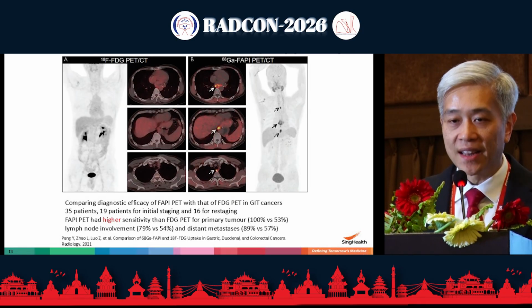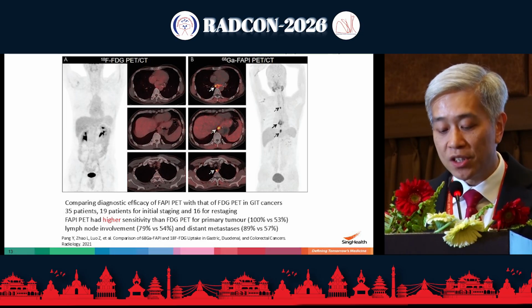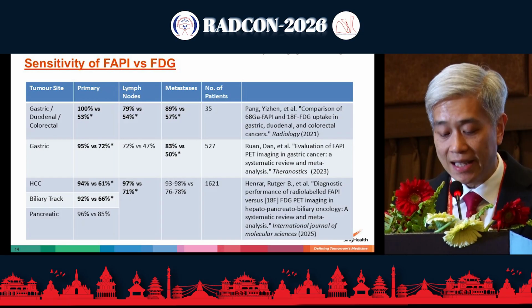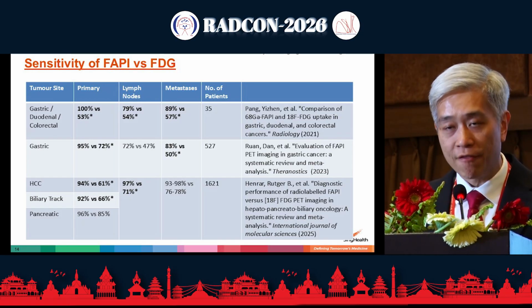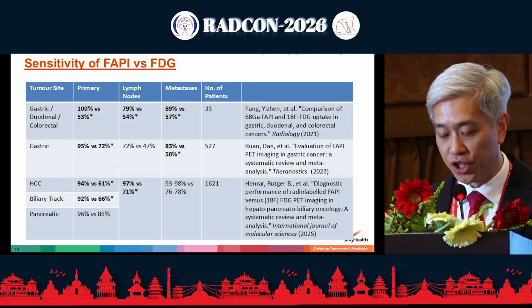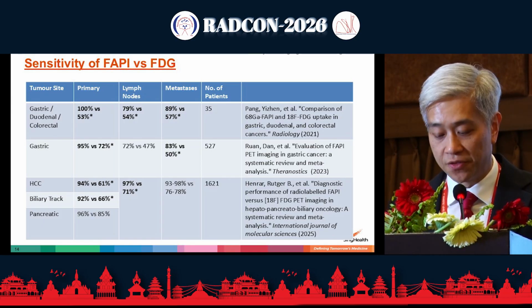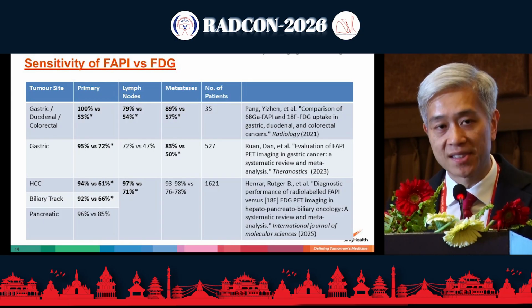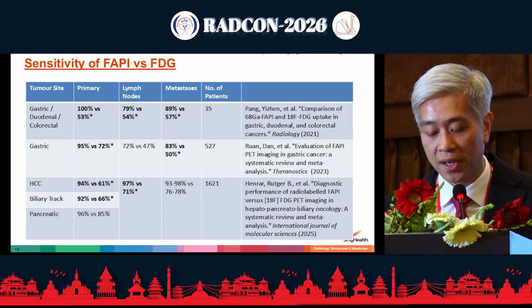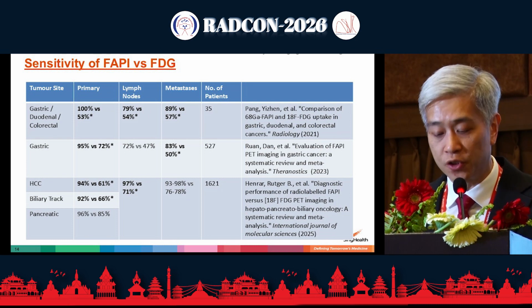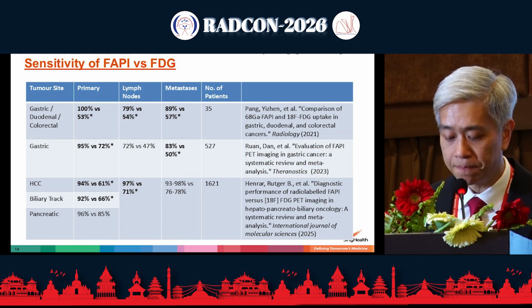So beyond just showing you images, I think there have been increasing studies demonstrating higher sensitivity in larger groups of patients. So for example, in this study that was also again published in Radiology by a group out of China, they demonstrated that looking at FAPI PET versus FDG in tumors of the gastric, duodenal, and colorectal regions actually showed much higher sensitivity on FAPI PET for the primary tumor, 100% versus 53%, lymph node involvement, about 80% versus 50%, and even in distant metastases, so about 90% versus 60%. So definitely better performance in these groups of tumors compared to FDG.